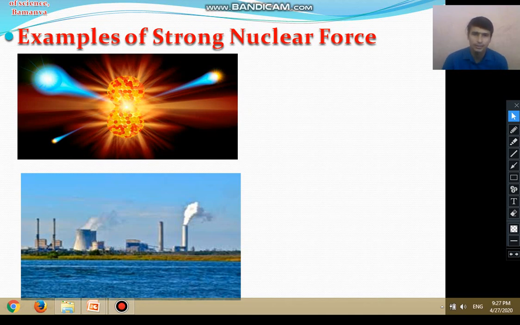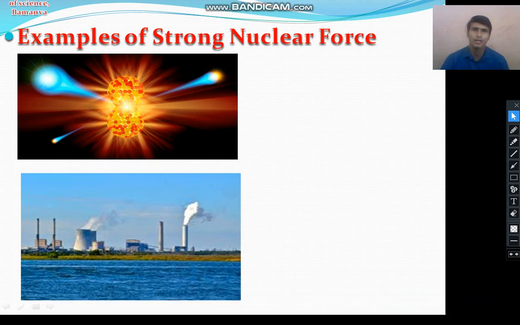Nuclear energy is used in radioactivity also, and in radioactive dating, where the nuclear process is studied. So the strong nuclear force is very useful in many ways.